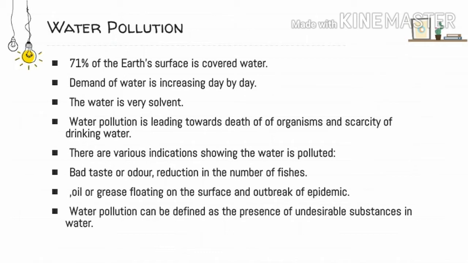Water is a very good solvent, and that solvent quality has made it very prone to pollution. Water can dissolve many minerals. Some of these might not be good for the existence of human beings or other living things. And when that kind of pollutant is dissolved in the water, water pollution occurs. We all know that water is very essential, but we disregard this by polluting it.